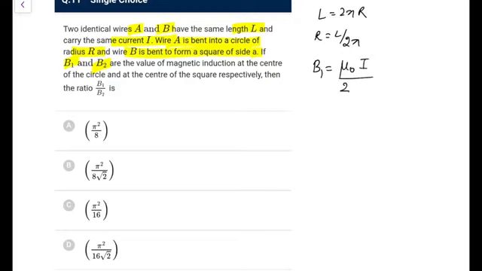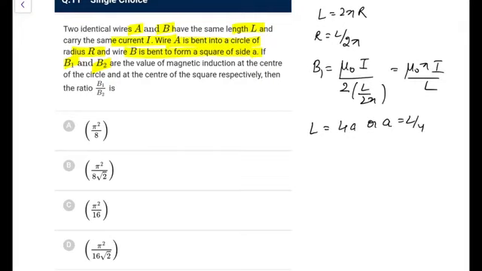So μ₀I by 2R, and R is L upon 2π. So it comes out as μ₀πI by L. That is the first field that we are getting. Now for the square frame, this L would be equal to 4 times a, or a is equal to L by 4.